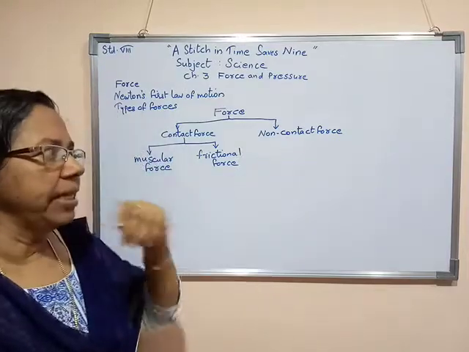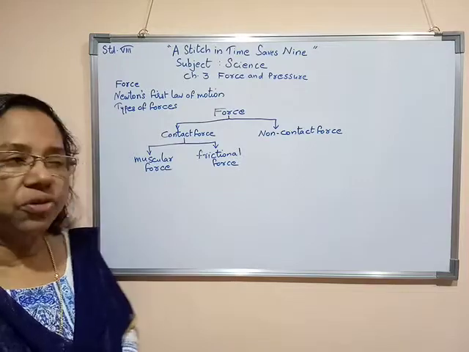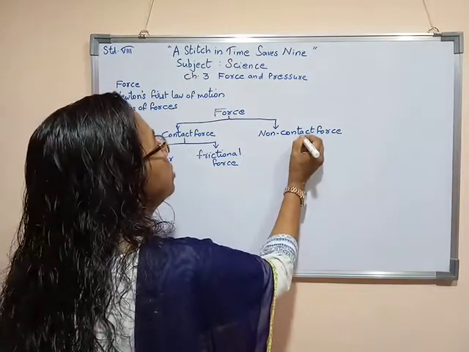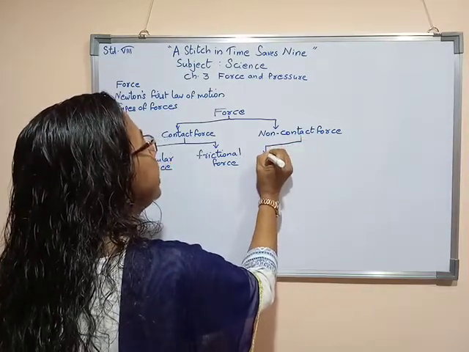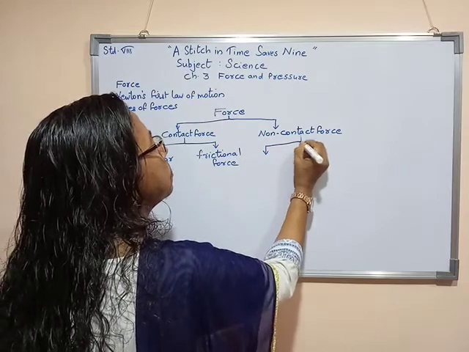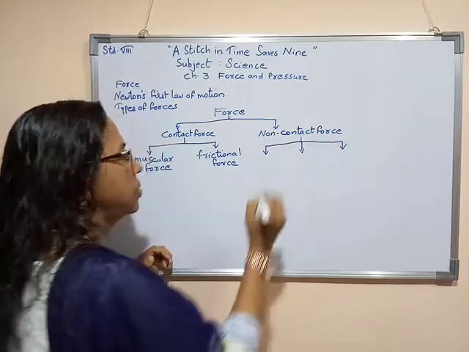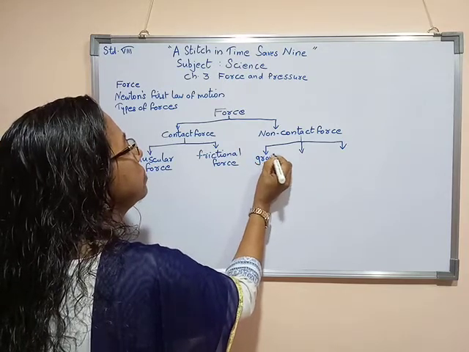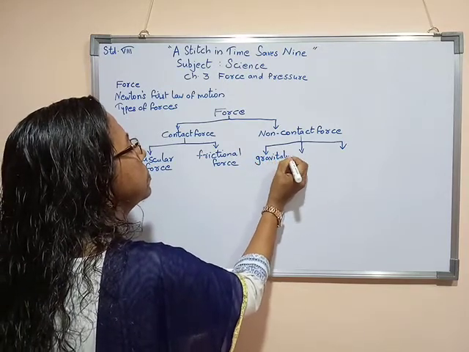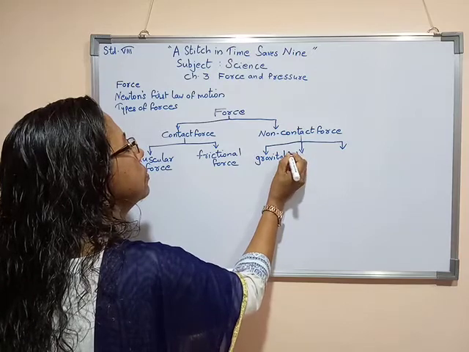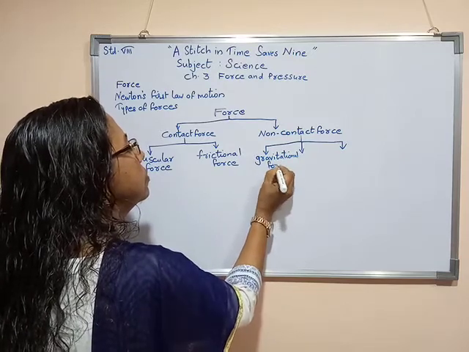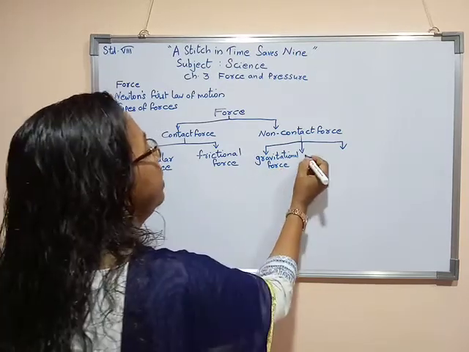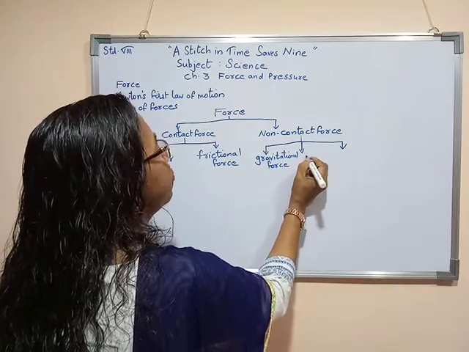Now we are going to study non-contact force. Non-contact force is of three types. One is known as gravitational force. The second one is known as magnetic force.